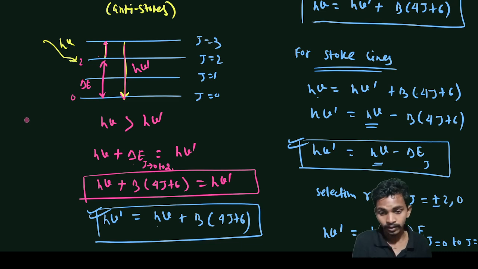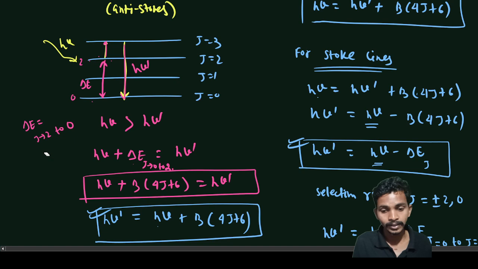So j final is 0 and j initial is 2. So delta j is equal to j final minus j initial, that is 0 minus 2, that is equal to minus 2.